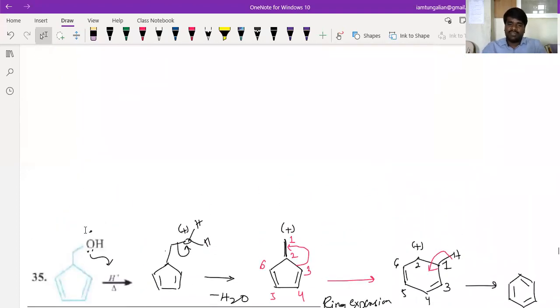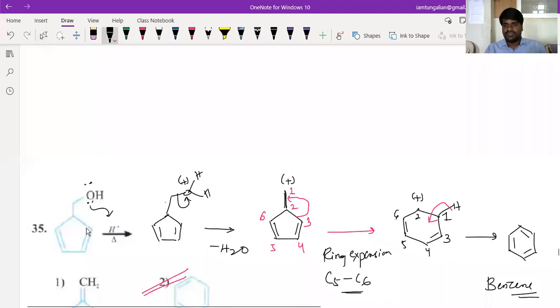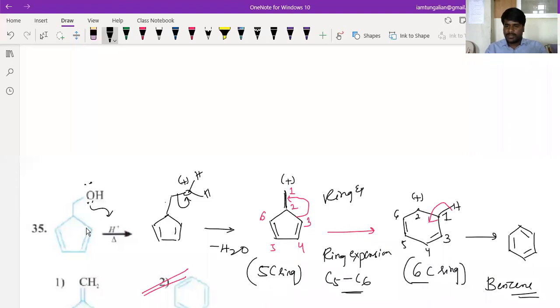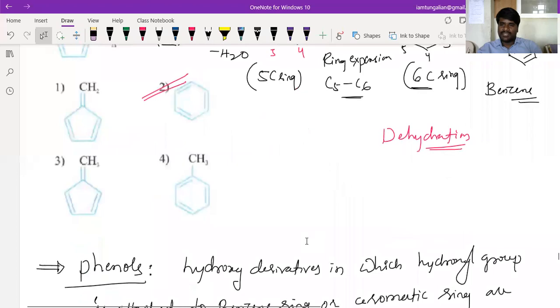See beta, this 35th question I have already explained. This is a ring expansion, beta. A 5-membered ring is converting. This is your 5-membered ring, a 5-carbon ring. Now if you look here, this becomes a 6-carbon ring. You call it ring expansion. Are you getting it, beta? See, this bond will be broken, so this carbon becomes a part of the ring. This kind of example I've already discussed in 4, 5, beta, before. Try to revise them once.